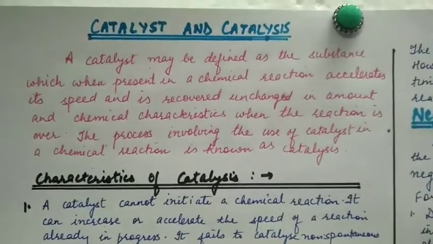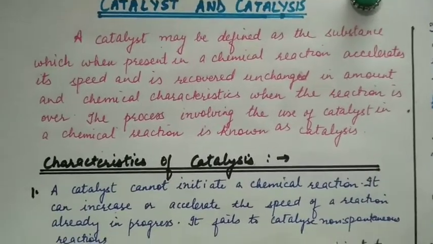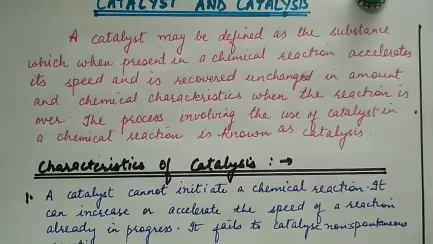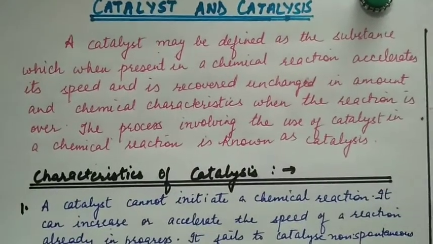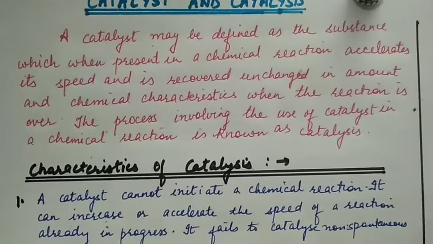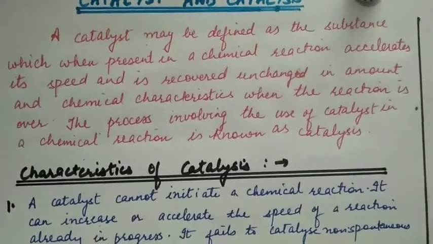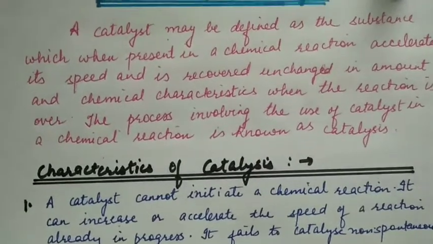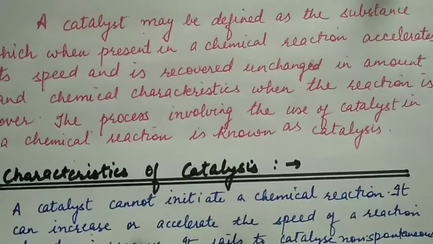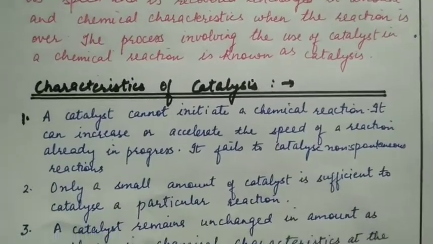The topic for today is catalyst and catalysis. A catalyst may be defined as the substance which, when present in a chemical reaction, accelerates its speed and is recovered unchanged in amount and chemical characteristics when the reaction is over. The process involving the use of catalyst in a chemical reaction is known as catalysis.